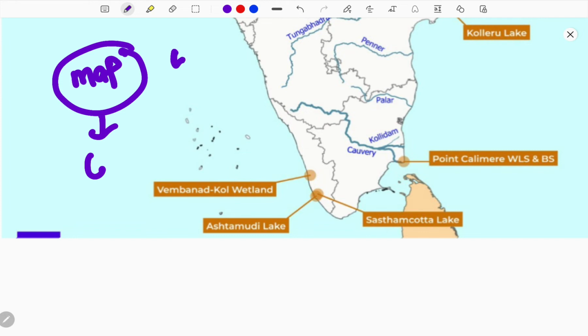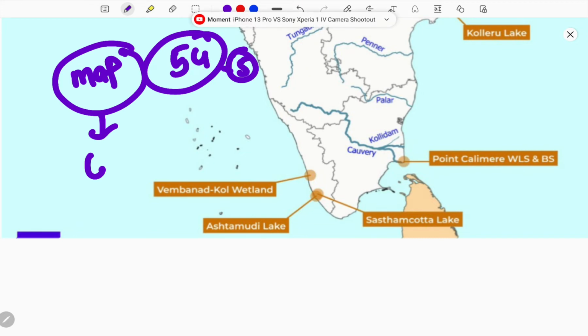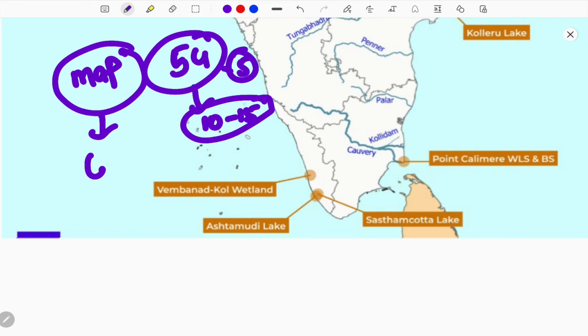There are 54 wetlands in total. In the last video I analyzed 5, so the remaining I'll be providing here. Among these 54, you must remember one thing for sure: a few, more than 10 to 15 wetlands, will be strategically important. If a wetland is strategically important, you must analyze it.